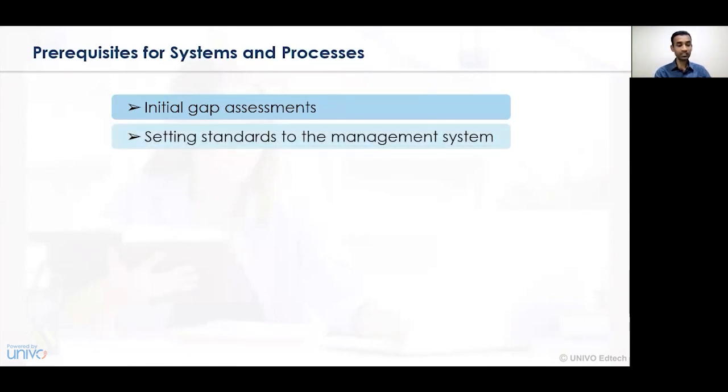The second activity that needs to be undertaken is setting the standards for the management system. So the management system or the production system or the operational system which is in existence, for that particular concern, the standards need to be set. Those particular standards may be about changes in goods and services, availability of goods and services, and process or flow of goods and services. And hence, in this case, the prerequisite is to find what management system is in existence and how we set the standards for our product.